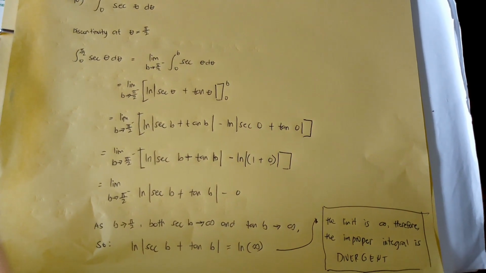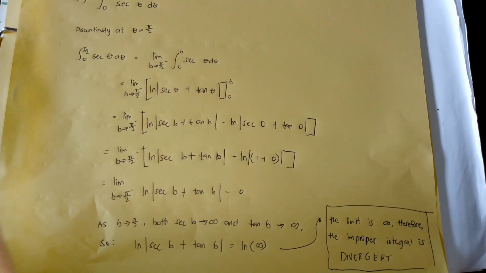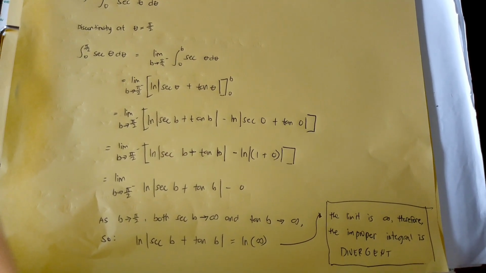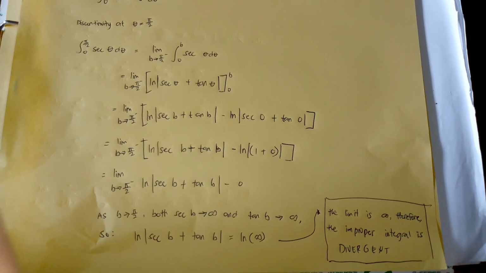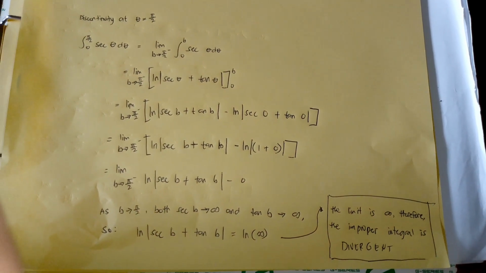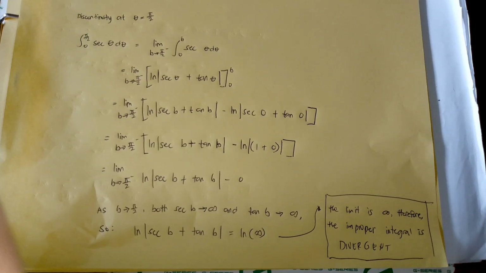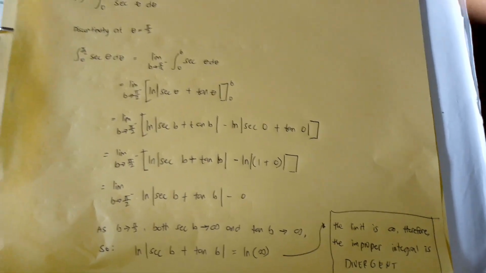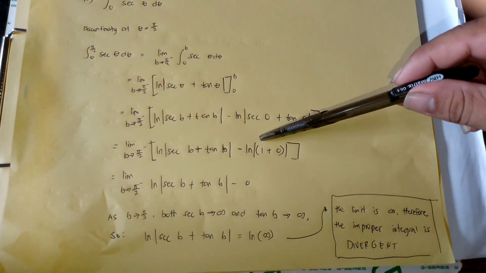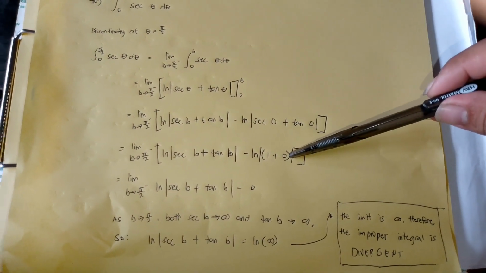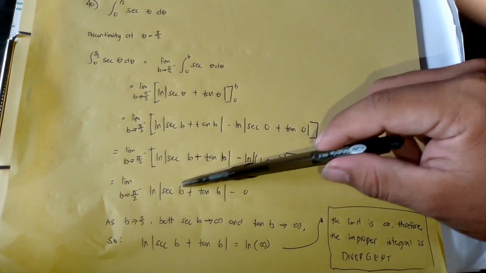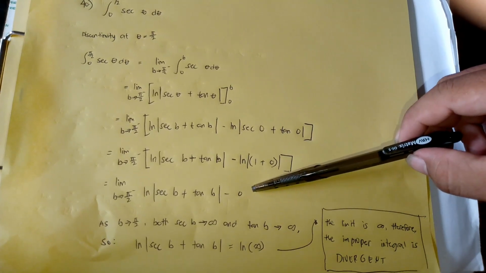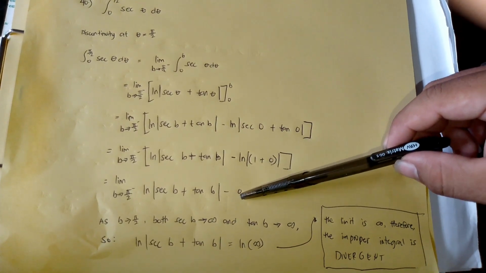So it becomes the limit of ln of secant b plus tangent b minus ln of secant 0 plus tangent 0. Next we simplify. Secant 0 is equal to 1, and tangent 0 is 0. So it becomes the limit of ln of secant b plus tangent b minus 0, because ln 1 is 0.